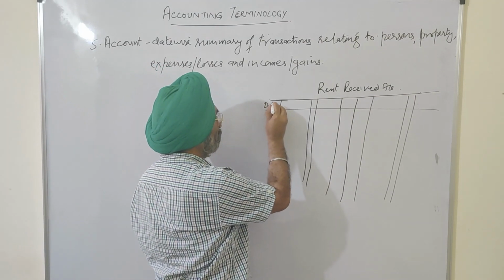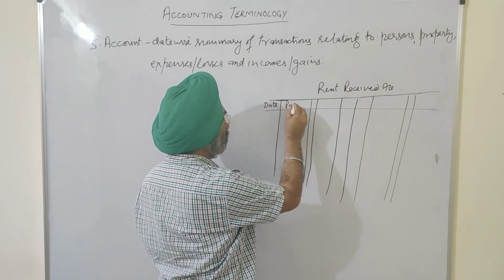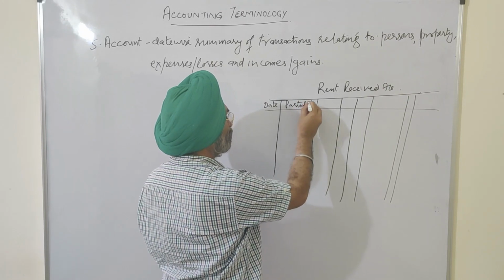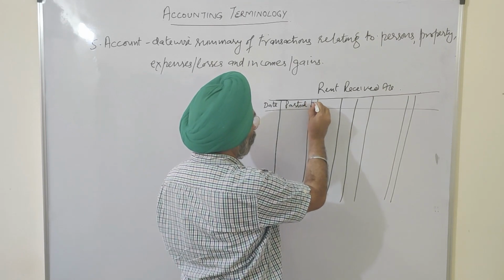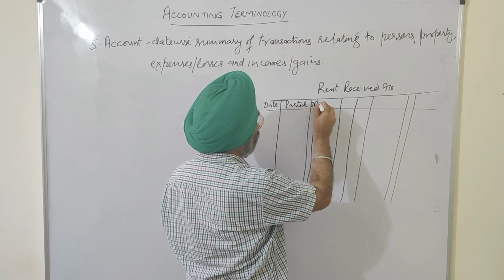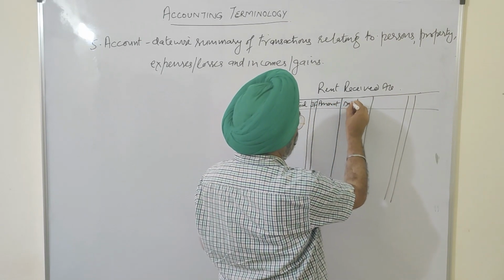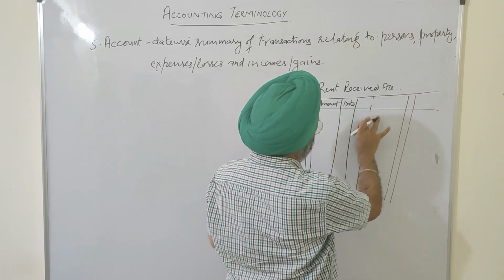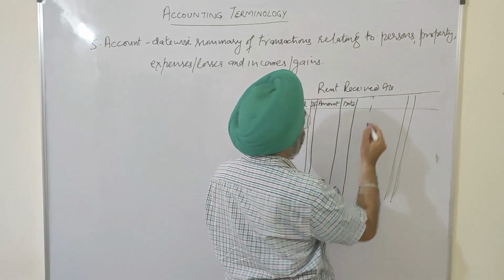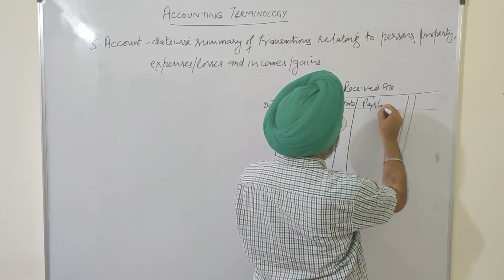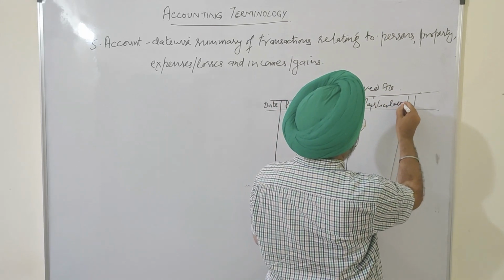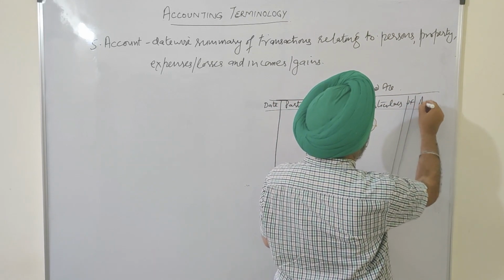Date, particulars, we'll discuss all these things. Journal folio, the page number of the journal. Amount. Similarly, date, particulars, journal folio and amount.